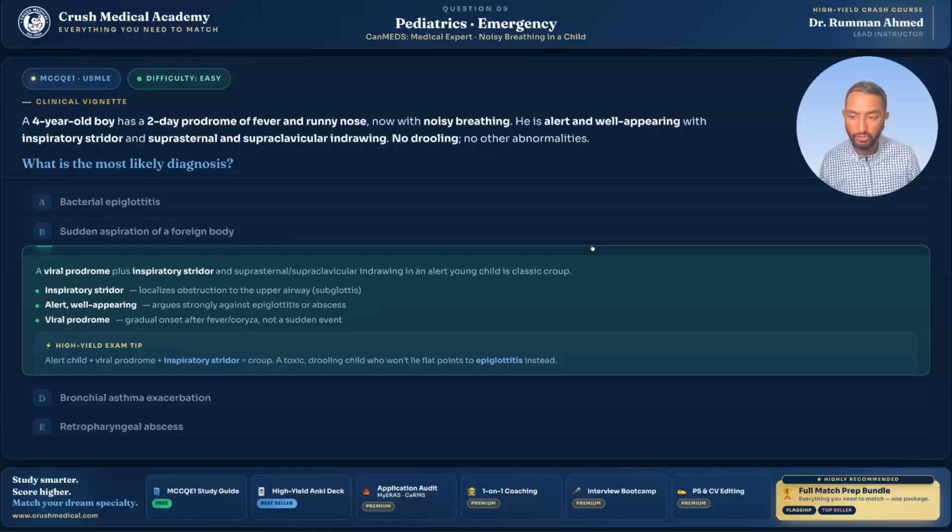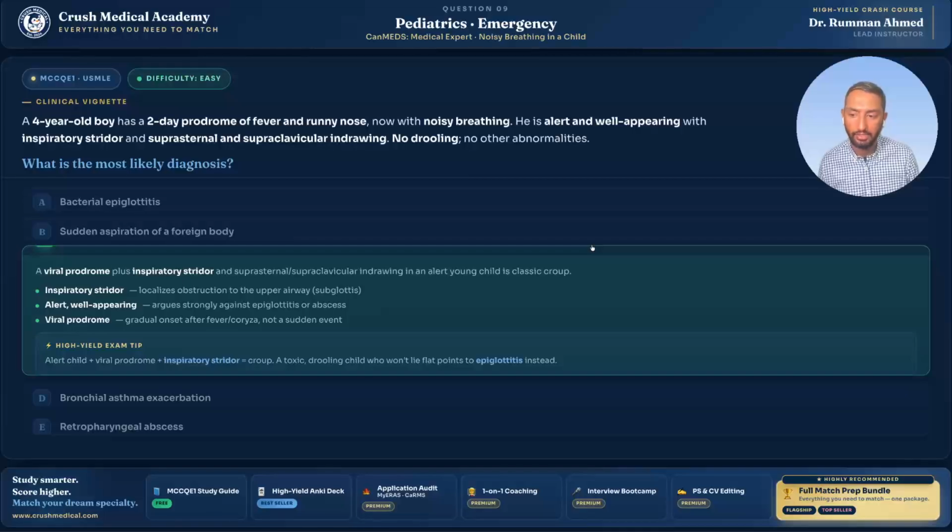And outside of that, they look alert and they appear well, right? That's really reassuring because if they're gasping for air, if they appear cyanotic, those are very alarming red flag signs that this patient might need intubation or oxygen support, which is just not what we see in this patient. They're dealing with a cough and this noisy breathing, but it's not particularly emergent, okay?